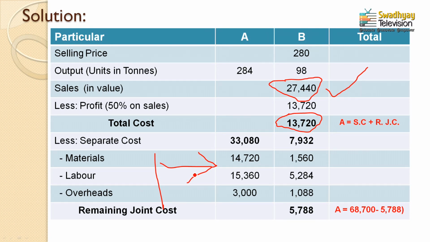only. Why? Because we have many items missing for product A, and we are trying to find the solution for the missing items of product A only. So that is why we are focusing on product B. So we were writing material, labor and overheads in the column of product B, that is 1560, 5284 and 1088. Now the total of these separate expenses is around 7932, which is already mentioned